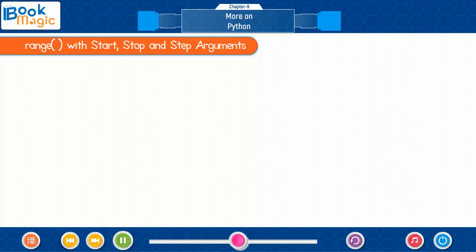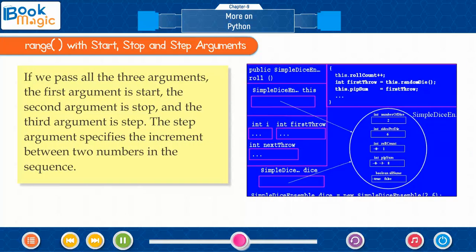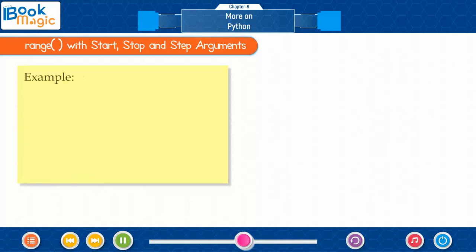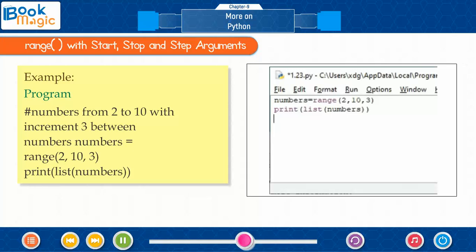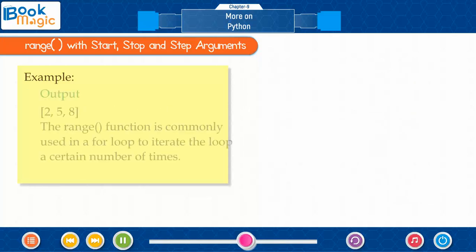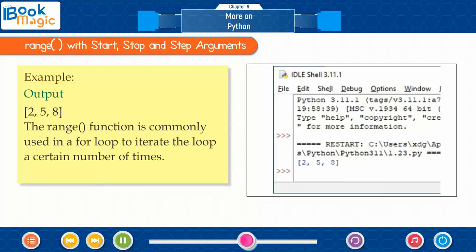Range with start, stop and step arguments. If we pass all the 3 arguments, the first argument is start, the second argument is stop, and the third argument is step. The step argument specifies the increment between 2 numbers in the sequence. Example: program: numbers from 2 to 10 with increment 3 between numbers. Output: [2, 5, 8].